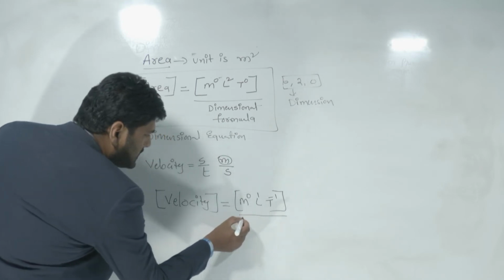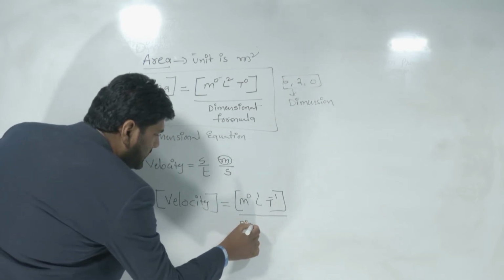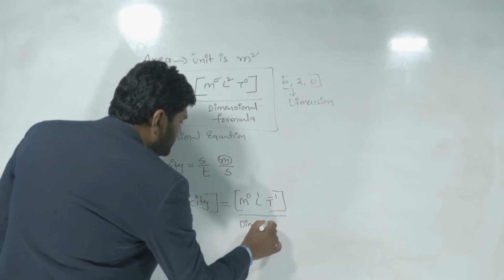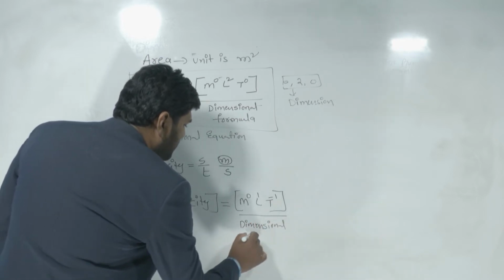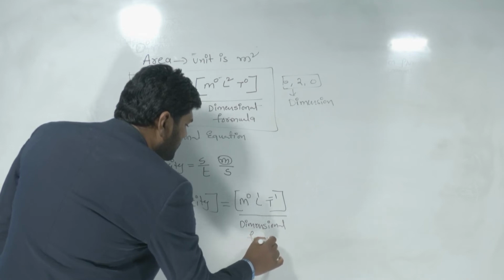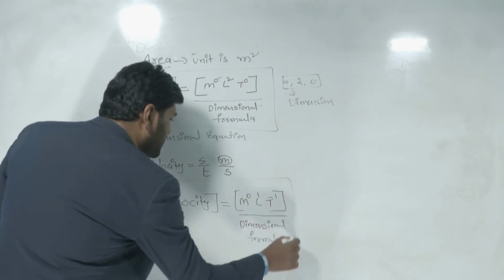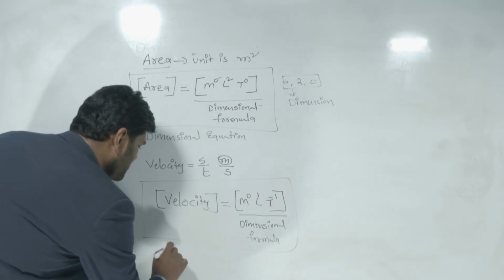Now, combined, look here finally. This part is representing the dimensional formula, and this total part is representing the dimensional equation.